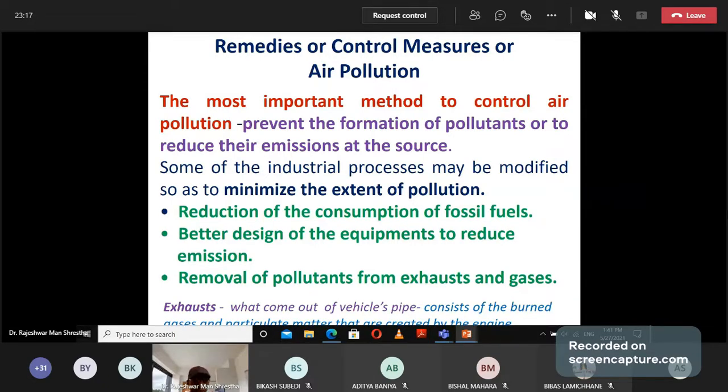Then it can be done as follows: reduction of consumption of fossil fuel. The use of fossil fuel should be decreased. Number two is better design of the equipment in industry to reduce emission, and removal of pollutants from exhaust gases. By these three ways we can control pollution. We can't control pollution completely, but we can reduce the emission of pollutants at source.